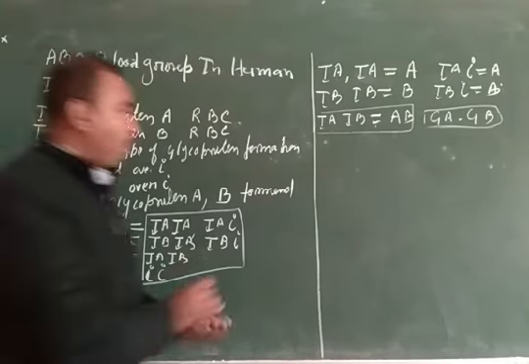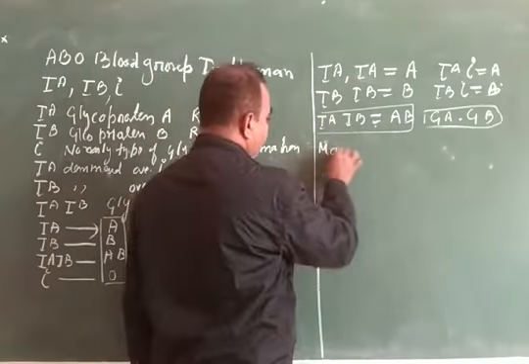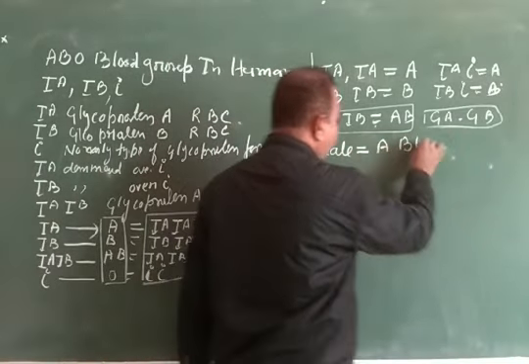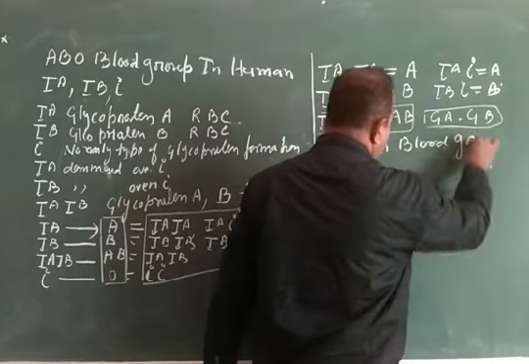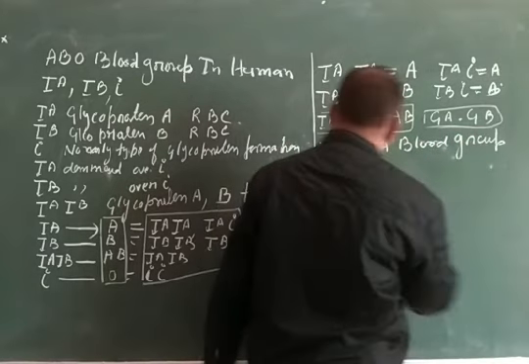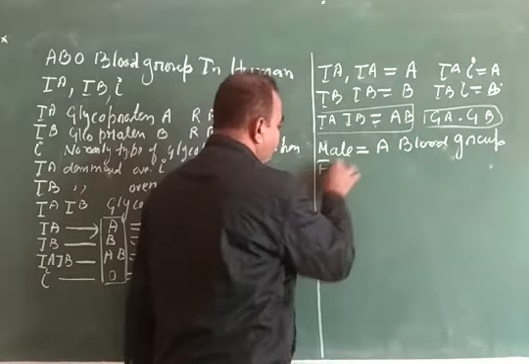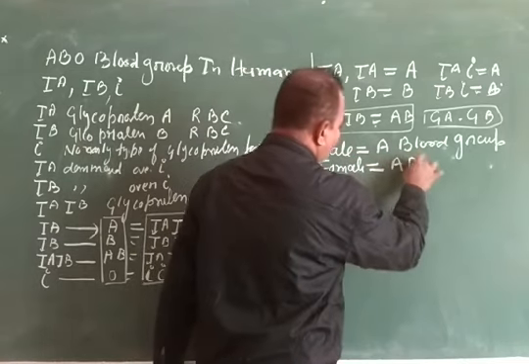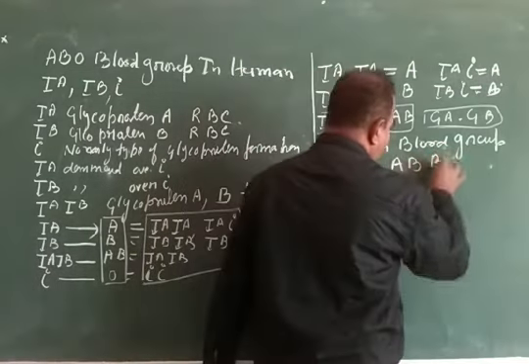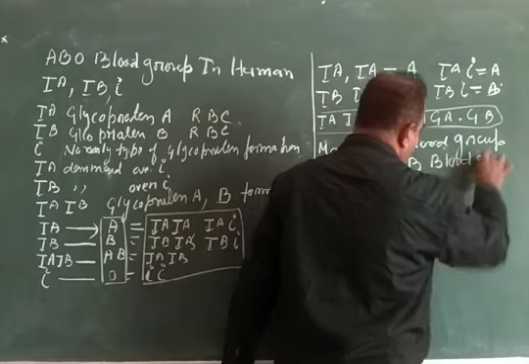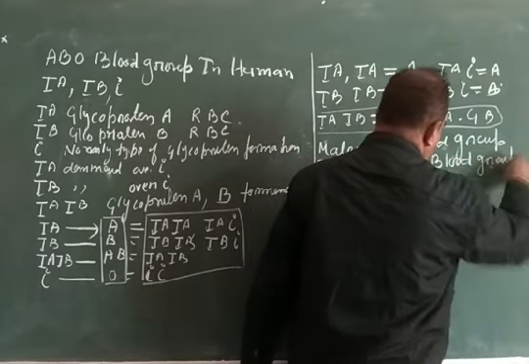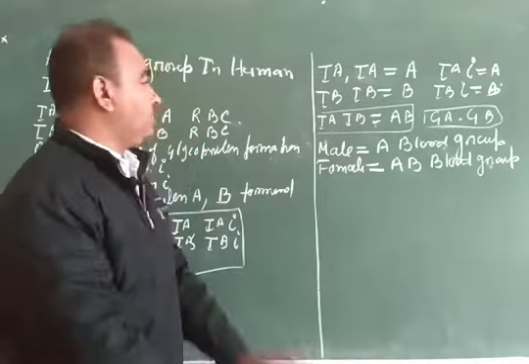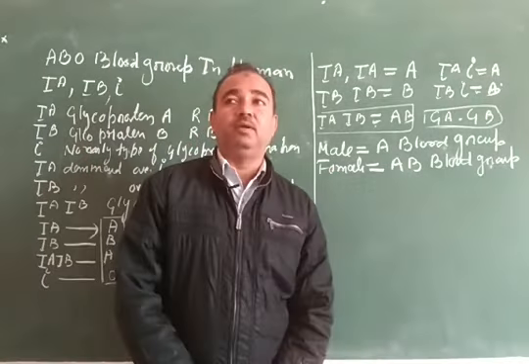Suppose a male having blood group A marries a female having blood group AB. What is the inheritance of blood group in their offspring?